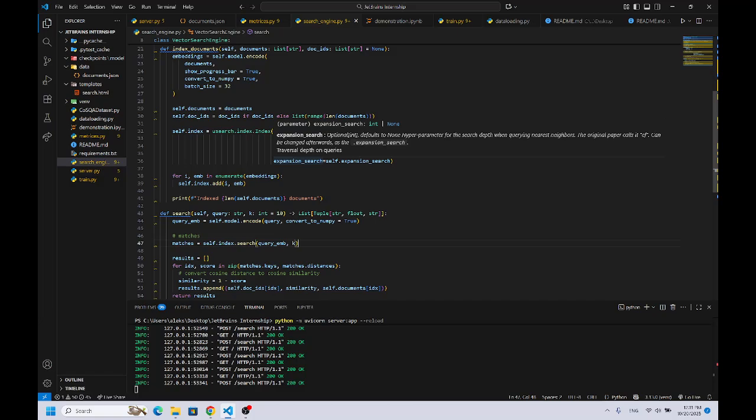So, for example, connectivity defines the maximum number of neighbors for each node. In the graph, expansion add describes the number of neighbors explored when adding a new vector, and expansion search the number of nodes in the graph explored during query search.